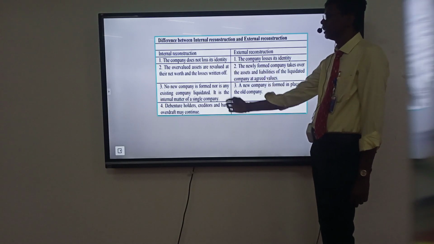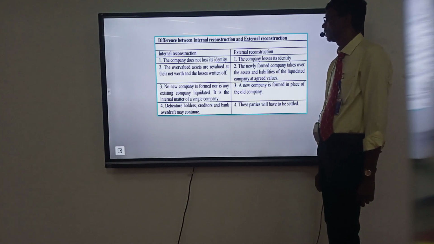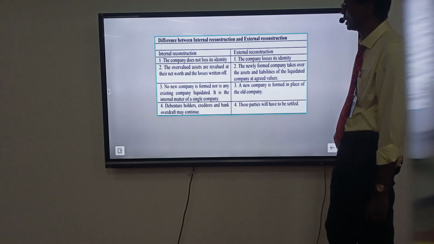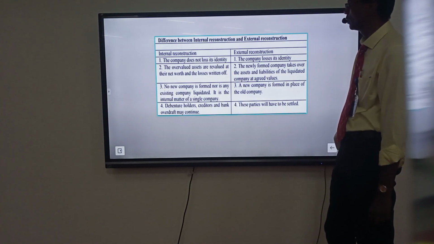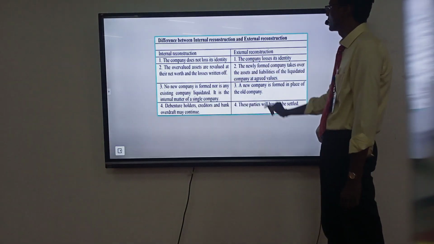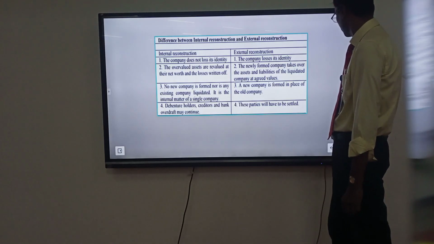Point number 3. Internal reconstruction: no new company is formed, nor is any existing company liquidated. It is the internal matter of a single company. External reconstruction: a new company is formed in place of the old company. Debenture holders, creditors and bank overdraft may continue in internal reconstruction. External reconstruction, the last one: the parties will have to be settled.